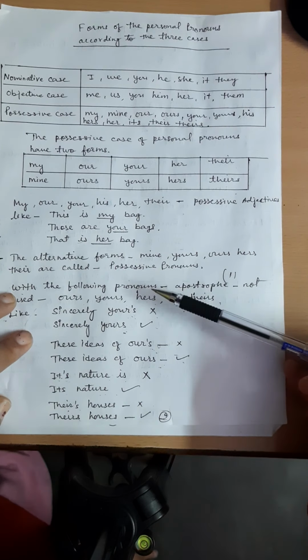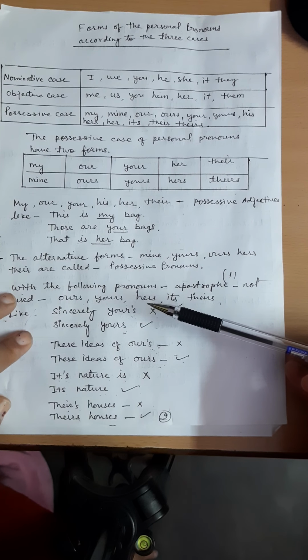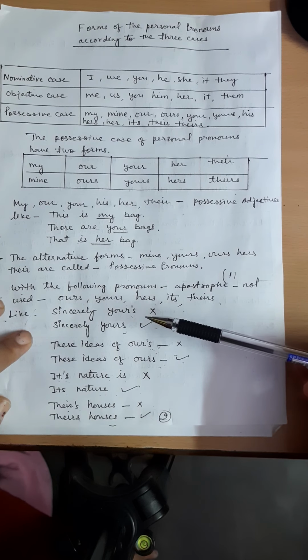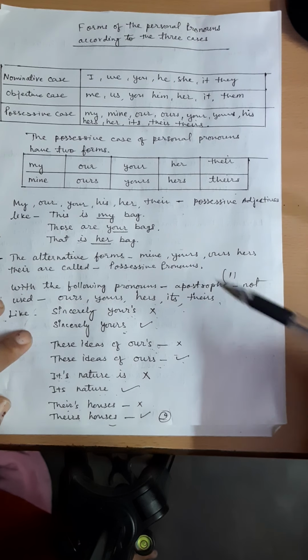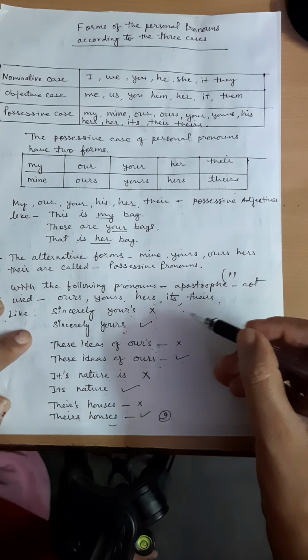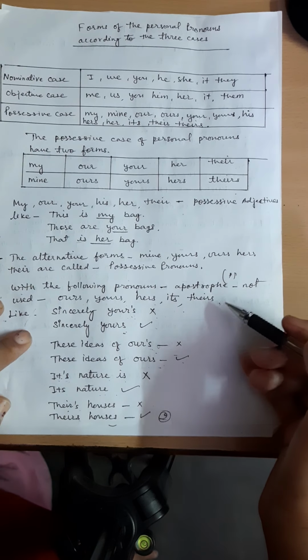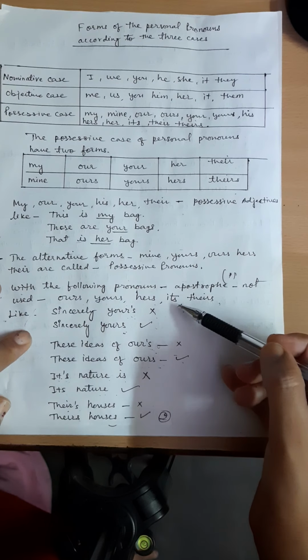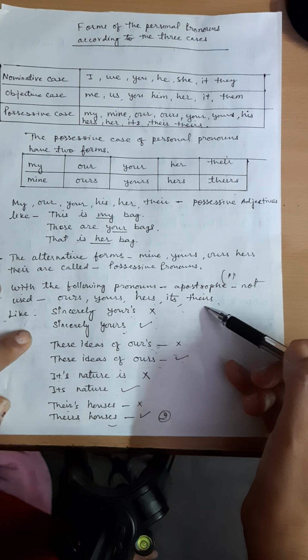The alternative forms like mine, yours, ours, hers, theirs are called possessive pronouns. The apostrophe is not used with the following pronouns. Apostrophe sign is like this. So with the following pronouns, apostrophe is not used, like ours, yours, hers, its, theirs.